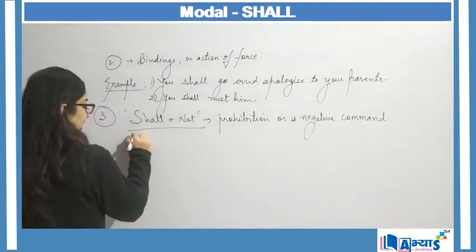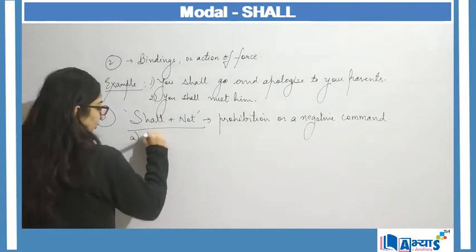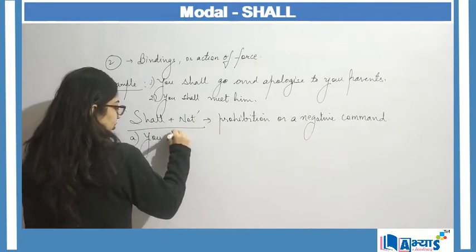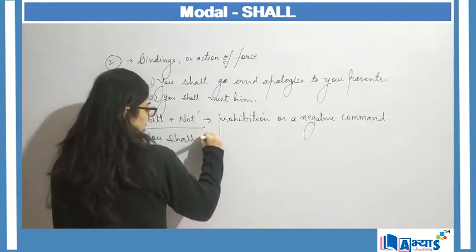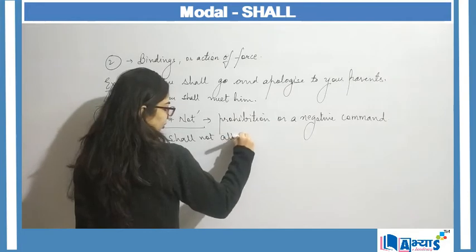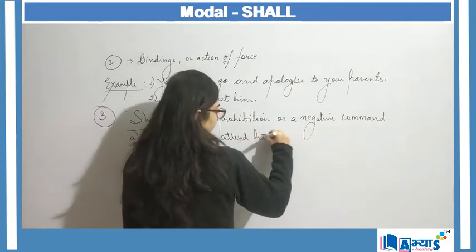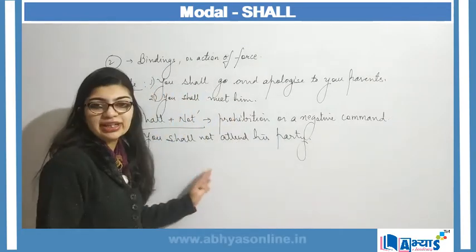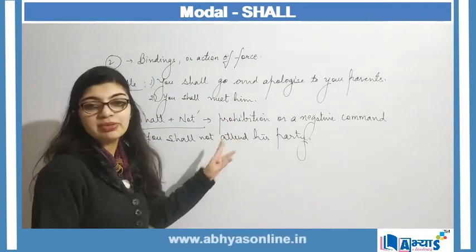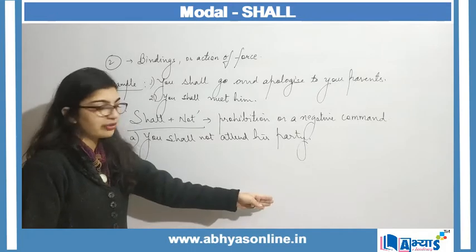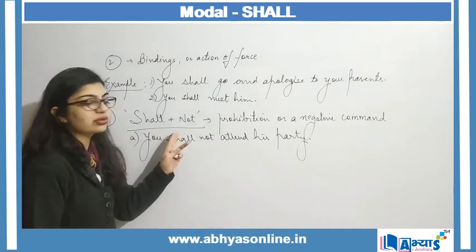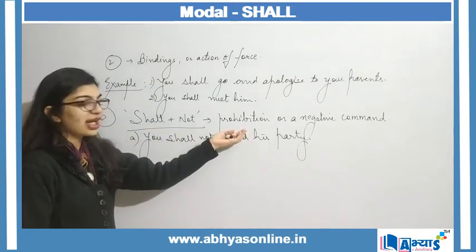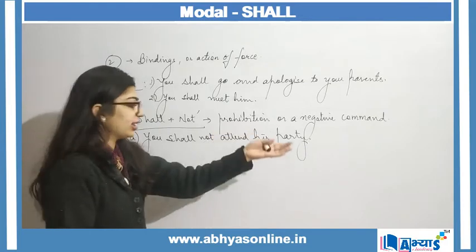An example of this can be, you shall not attend his party. Again, I'm giving a negative command. I am prohibiting the person to attend the party, right? So shall plus not represents a kind of prohibition or a negative command.